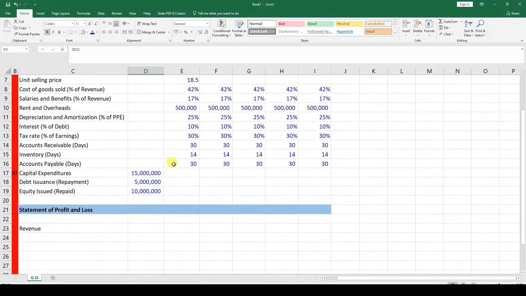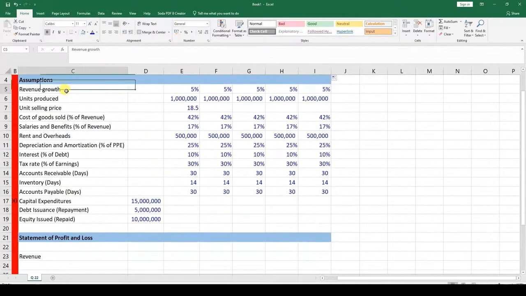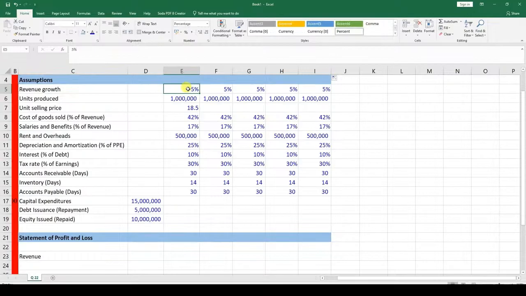So we come to revenue, and we can see we've been given the revenue growth as 5%. So we've been given the units produced and the unit selling price. So the unit selling price times the units produced will give us the revenue itself.